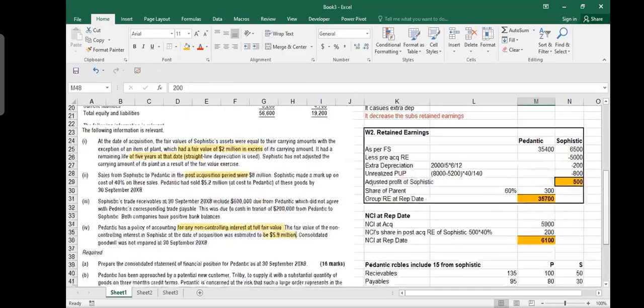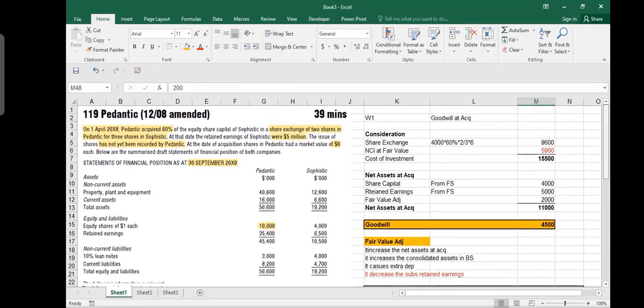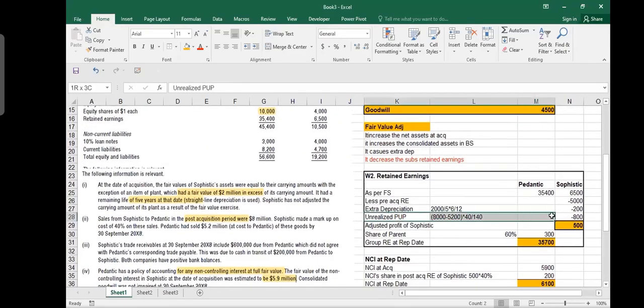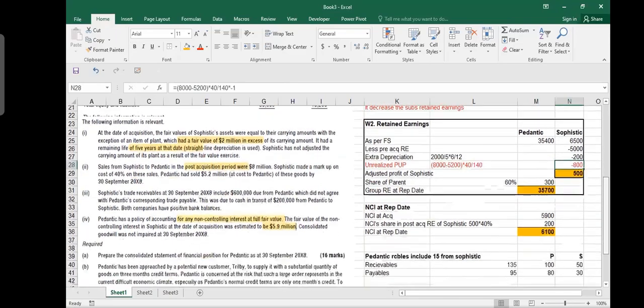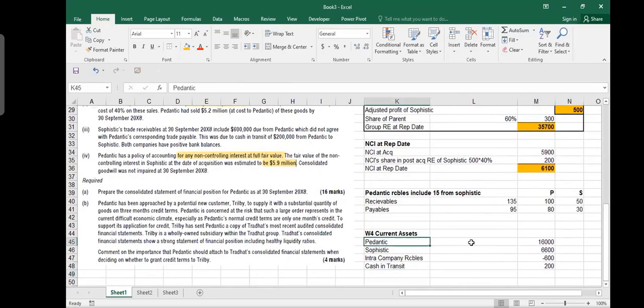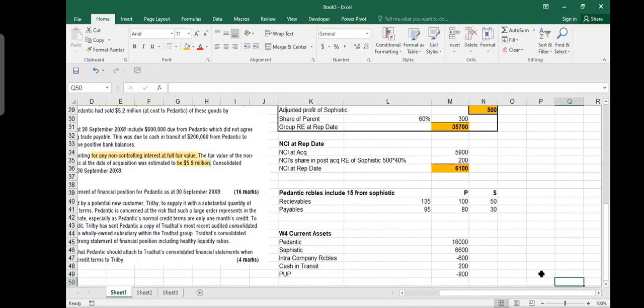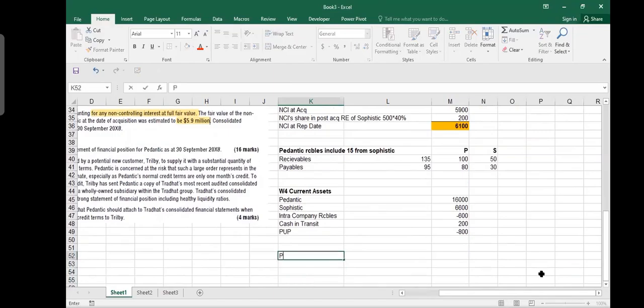You know this intra-group unrealized profit. How much was our unrealized profit? Minus 800, right? This unrealized profit, you subtract it from two sides. You subtract it from the retained earnings and you also subtract it from the inventory. Because when Pedantic is showing its inventory, you have to subtract here PUP, because inventory is always shown at the cost to the group. Your PUP, unrealized profit, its double entry is debit group retained earnings, credit group inventory. Group inventory is decreased always. So we should say debit group retained earnings 800, credit inventory 800.